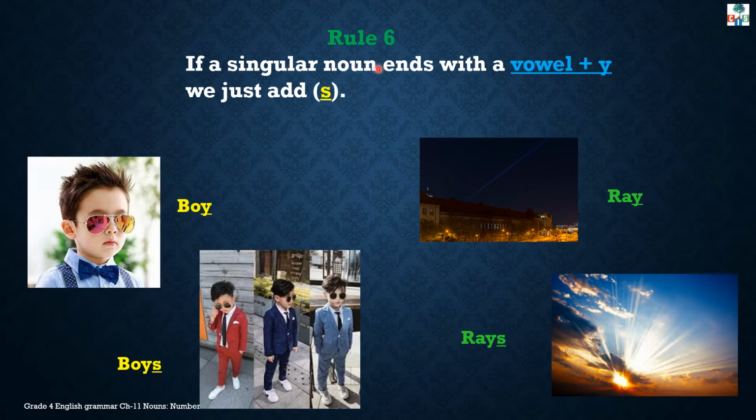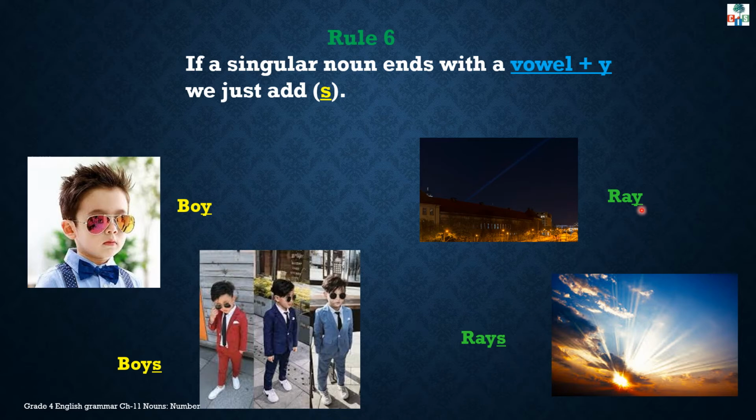Rule number 6. If a singular noun ends with a vowel plus Y, we just add S. So children, whenever a singular noun ends with Y and before this letter Y you get a vowel, vowels like A, E, I, O, U, you just have to add S at the end to make its plural. Boy, boys. Ray, rays.